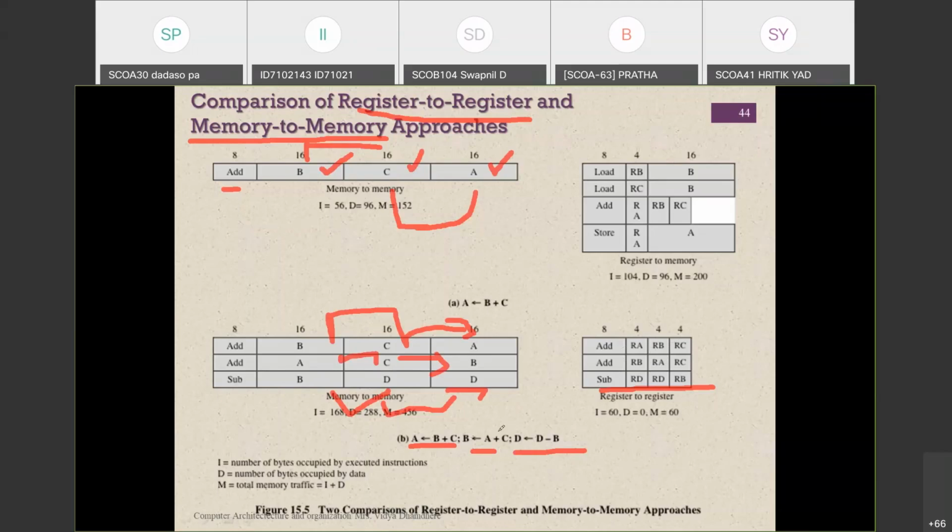So it indicates that the number of bytes used for executing that particular instruction in register to register is less as compared to memory to memory.